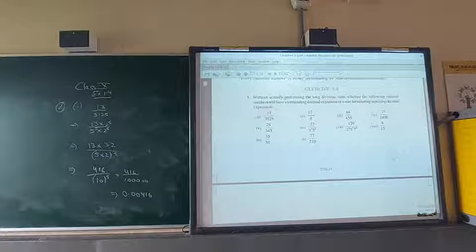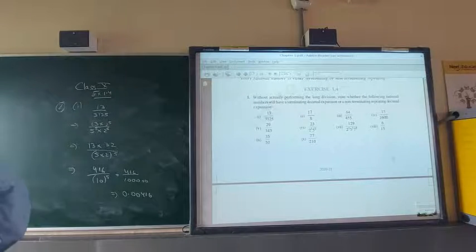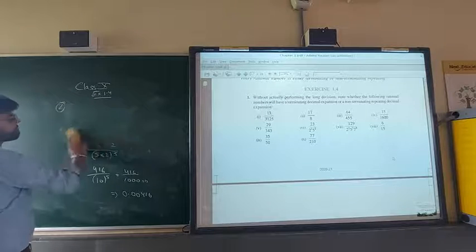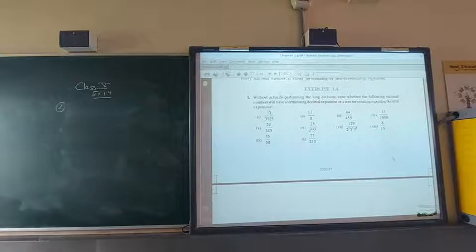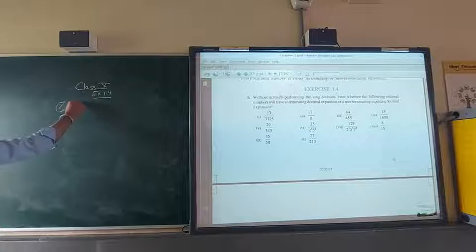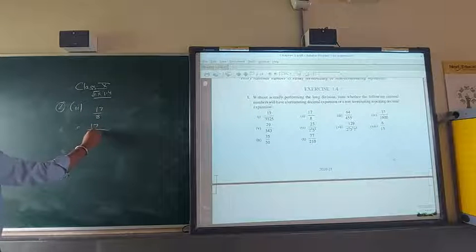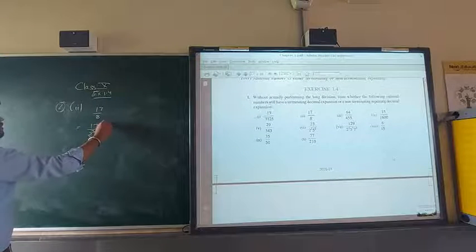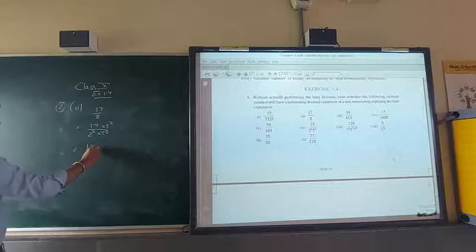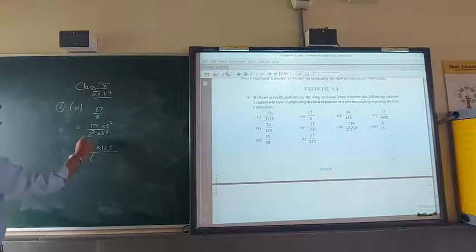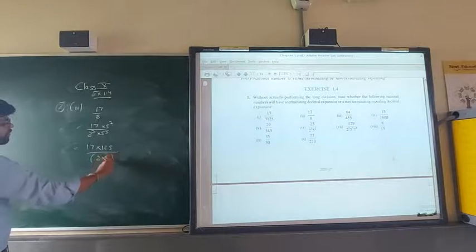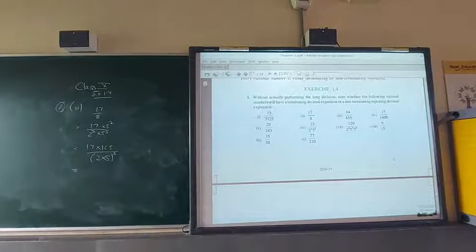Without dividing, I will do this calculation. No division was there. Same now for the second part, 17/8. Now 2 power 3, so we have to multiply by 5 power 3. 17 into 125, here 2 into 5 power 3. Now do 17 into 125, 9375.